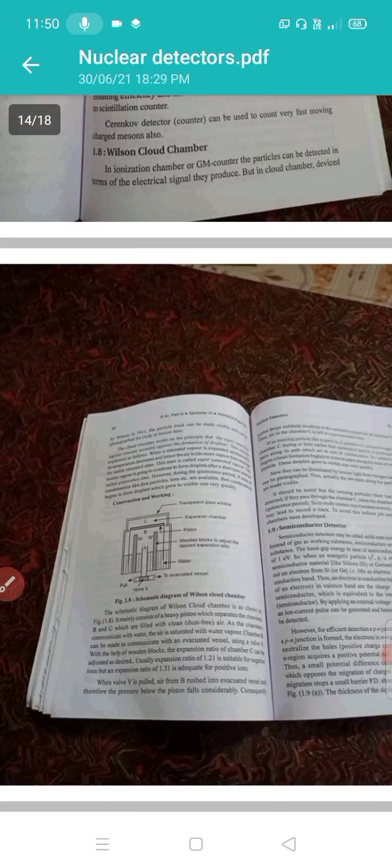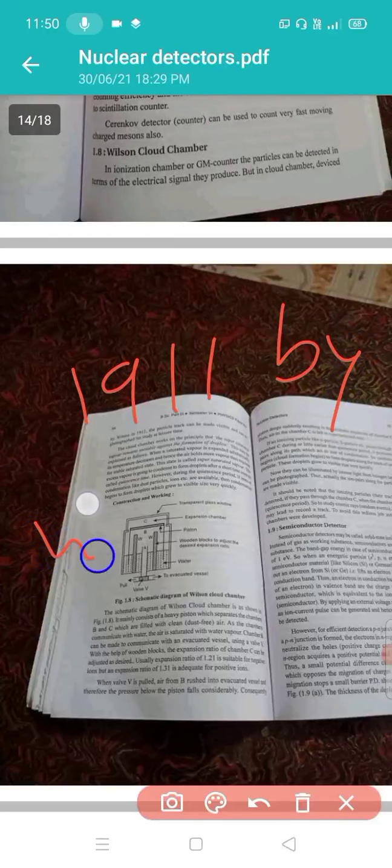In an ionization chamber or a GM counter, the particles are detected in terms of the electrical signal they produce. We get an electric current signal from the ionization chamber and the GM counter. But the cloud chamber was devised by Wilson in 1911, hence the name Wilson cloud chamber. Note it down.